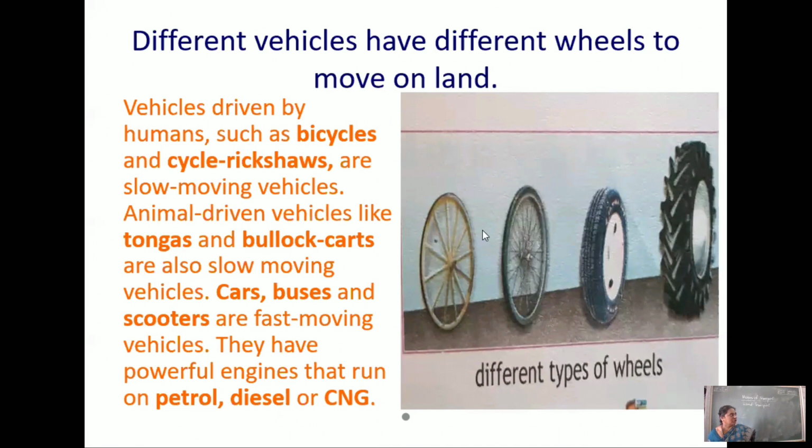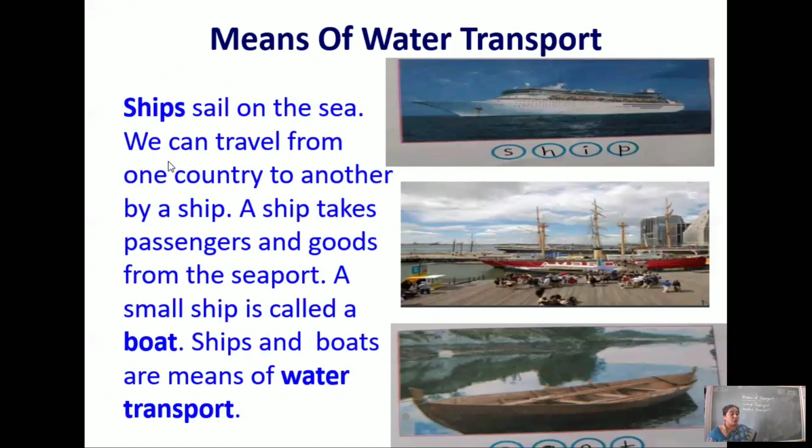We are learning about different modes or different means of vehicles. They run on different types of wheels. They require different types of wheels. Now from here we move on to the next, water transport. Next we have the means of water transport. What are the vehicles that run on water?